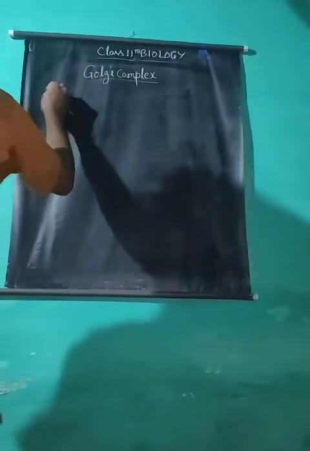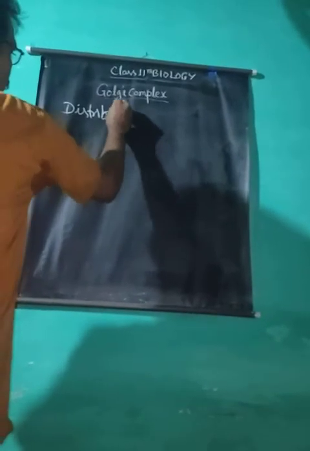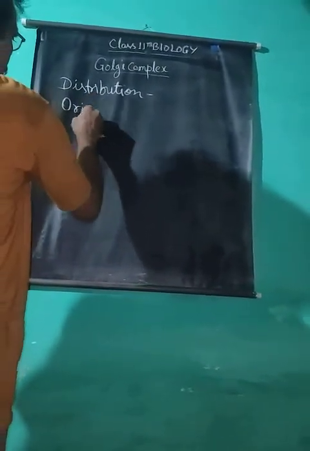Its distribution inside the cell. Golgi complex is found in the cells of higher plants and animals. These are well developed in secretory, young, and active cells. Golgi body is not found in prokaryotic cells. Its origin: it is believed that Golgi body originates from the endoplasmic reticulum.